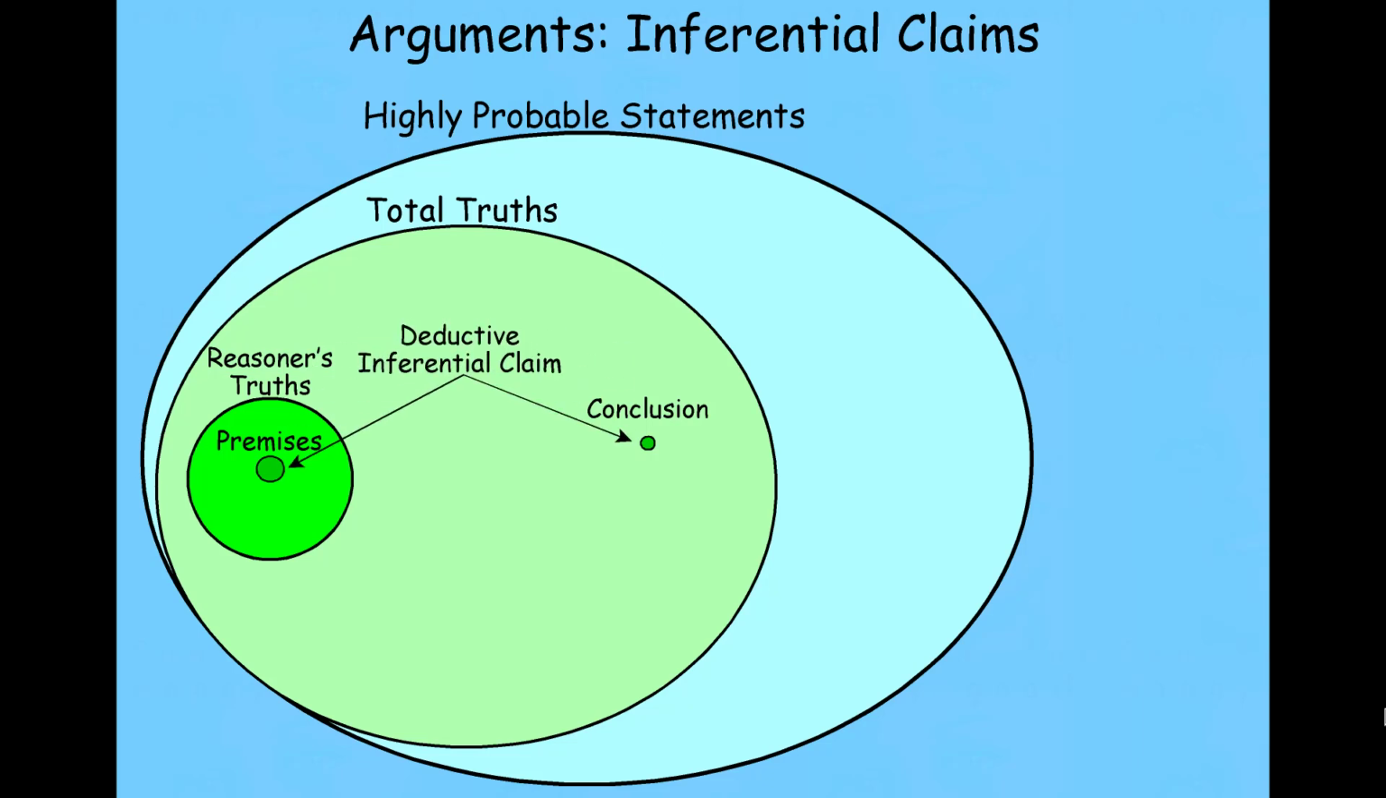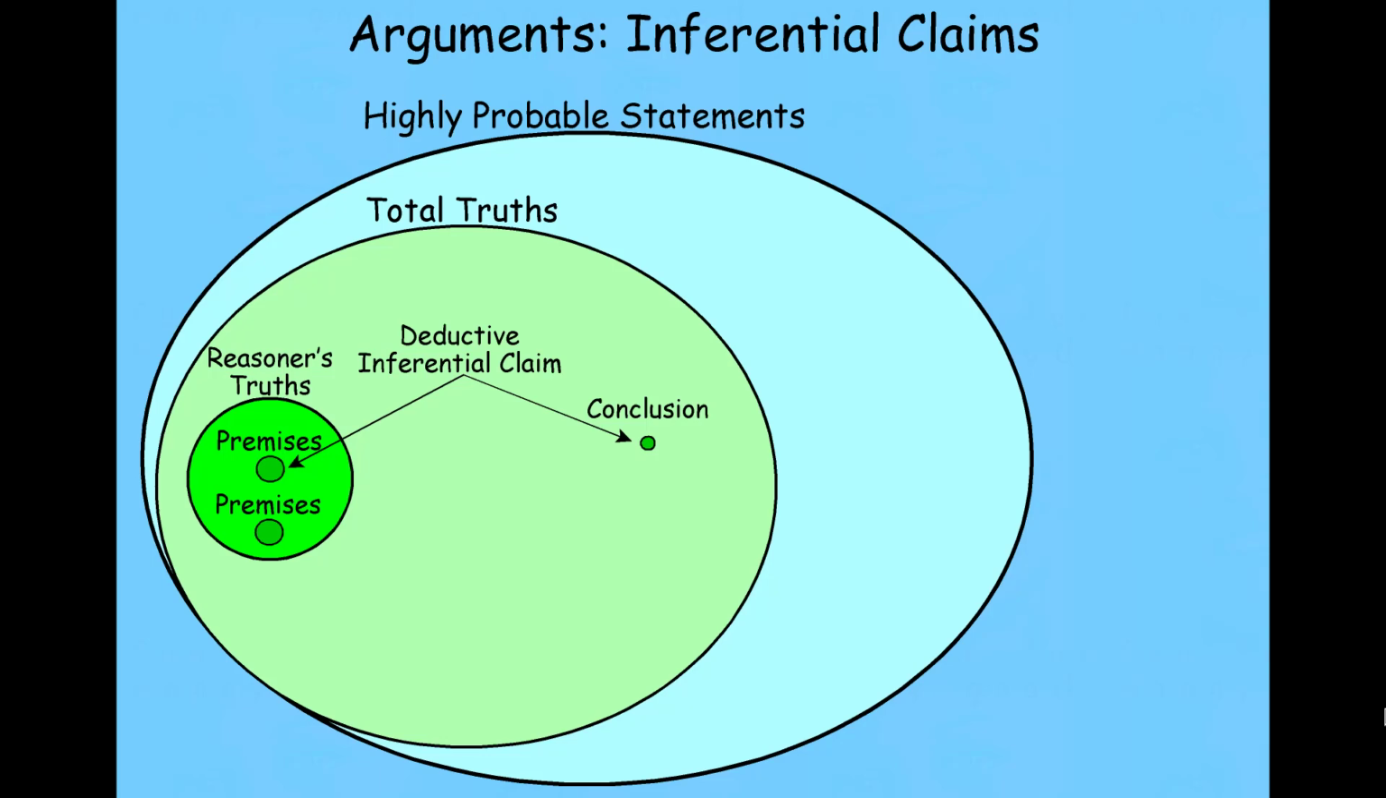So there's this deductive inferential claim: if the premises are true, the conclusion has to be true. Now, that claim only holds if the premises are true, but that's the relationship being asserted by the argument. The argument is asserting, look, this is what I hold to be true, and moreover, the conclusion has to be true if these things are true. So that's a deductive inferential claim. All deductive arguments make that inferential claim, whether it's explicit or implicit.